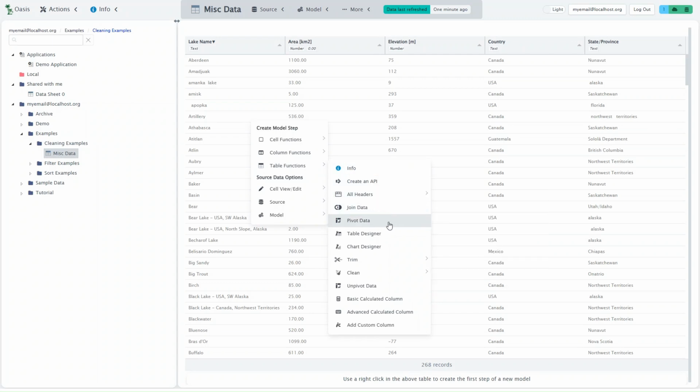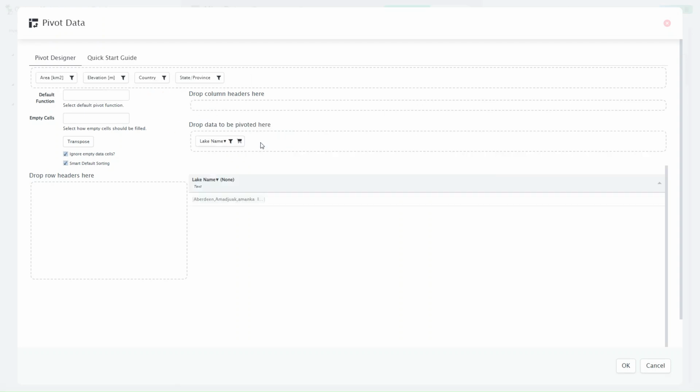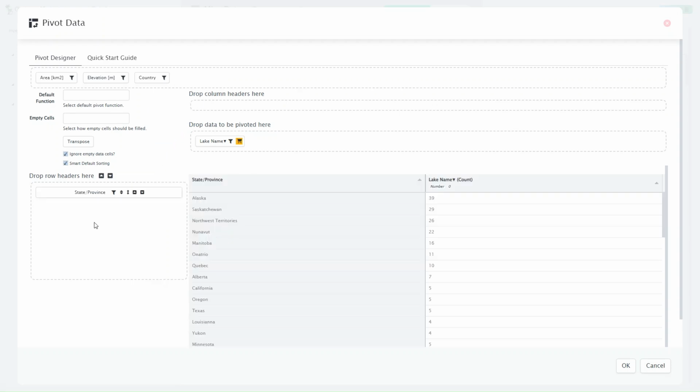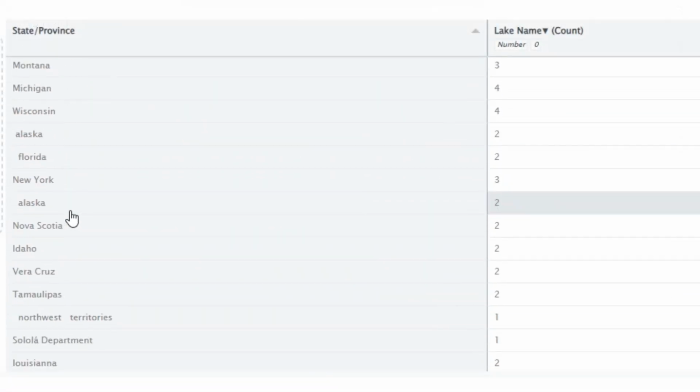We want to create a simple pivot table that shows how many lakes are in each state or province. In the pivot settings, we use the lake name field as data, and set it to count the number. There are a total of 268 lakes. Now we drag the state-province field down as rows. This is what we want, a list of states and provinces, each with a count of lakes.